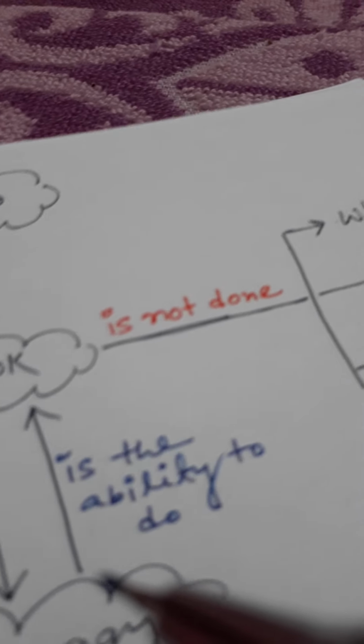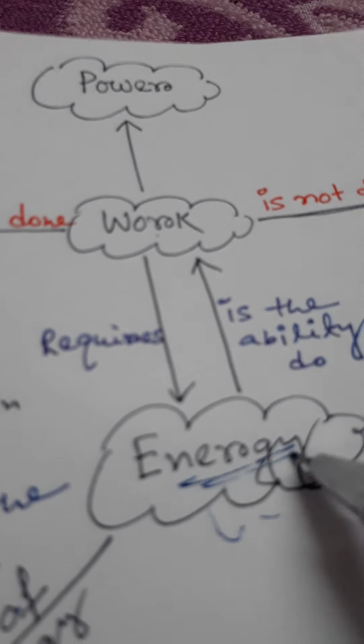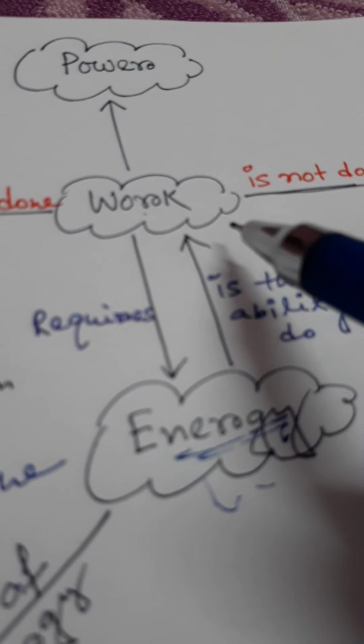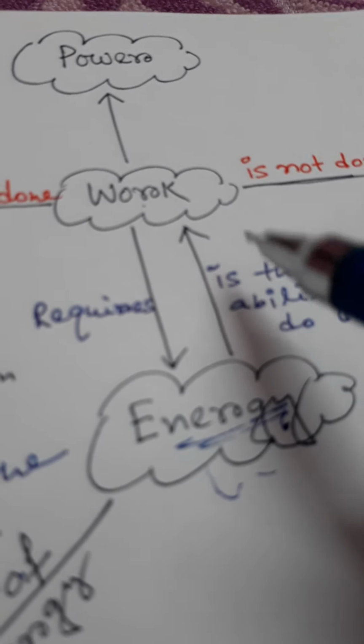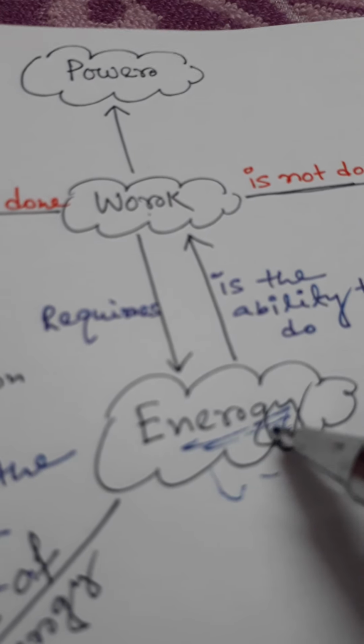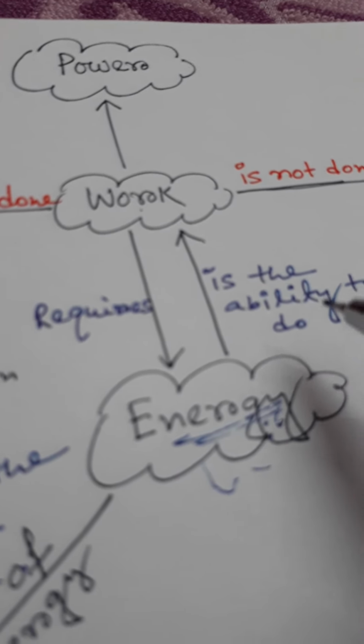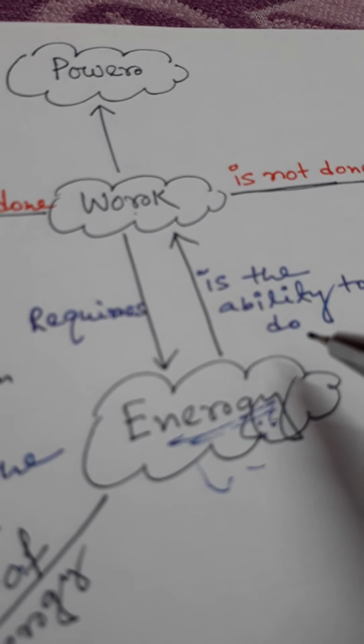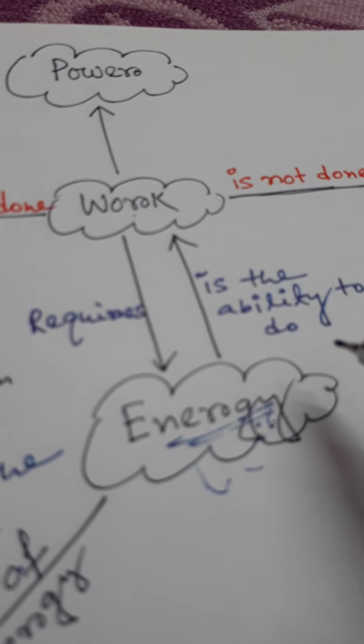Energy is needed to do many works and also physiological functions like circulation of blood, digestion, etc.